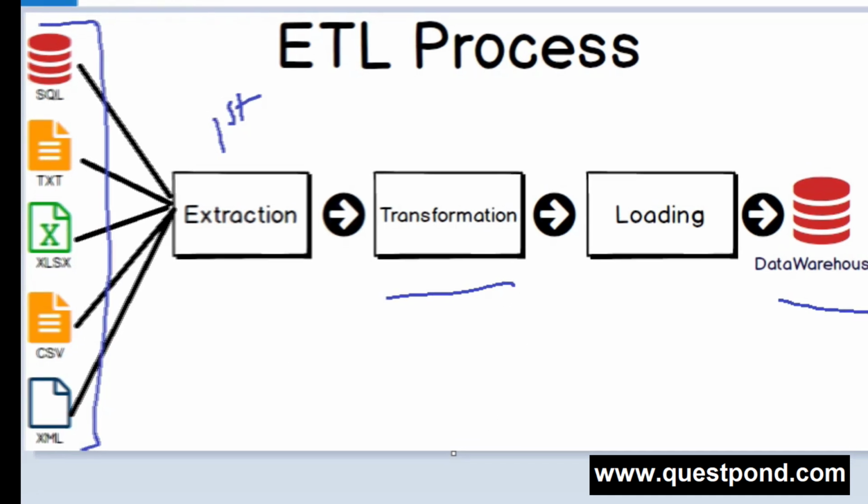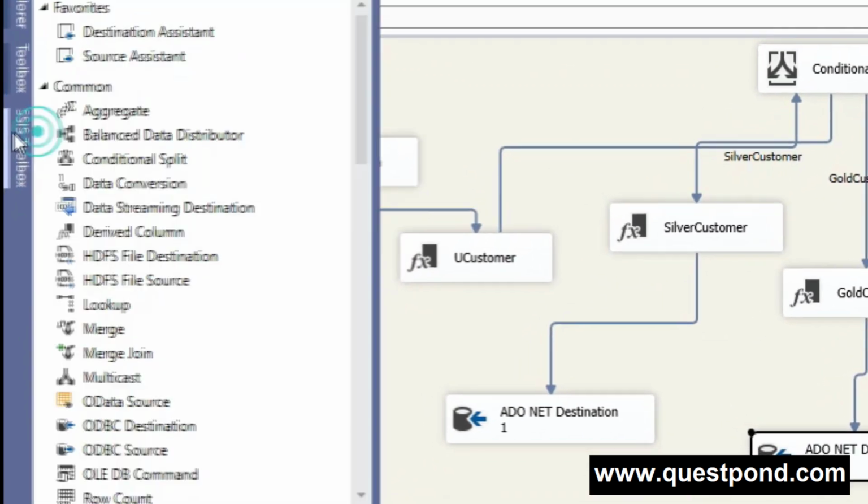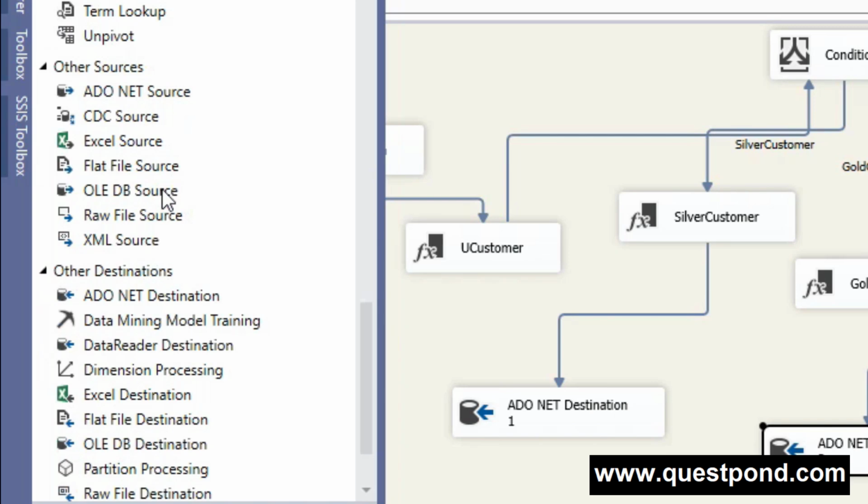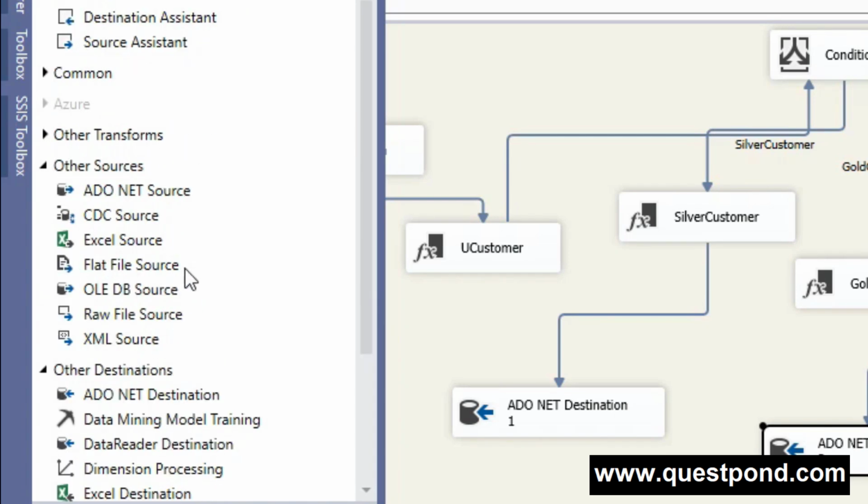Let me just show you that. So that is our source: Excel source, flat file source, OLEDB source, CDC source, ADO.NET source and so on. Extraction is done with the help of these SSIS tools. So this is the first step.